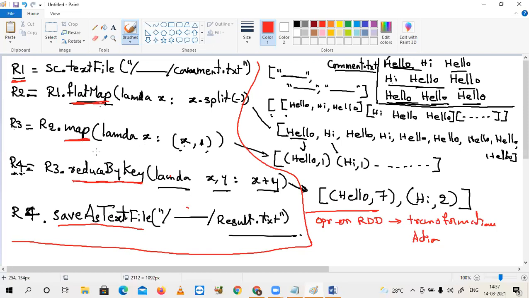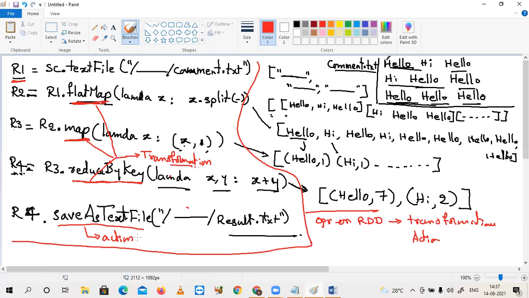This is an action. This one, this one, this one, all the 3 things are transformations.